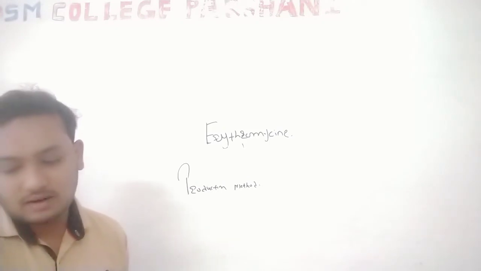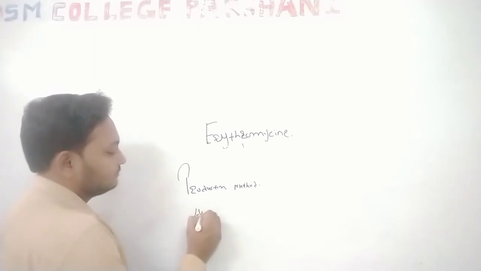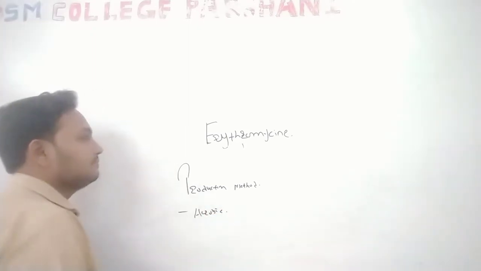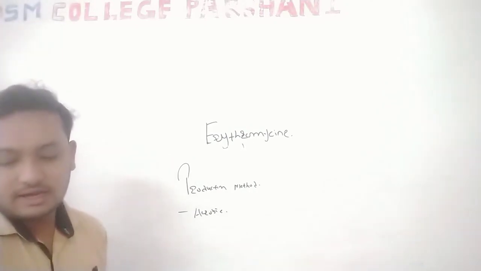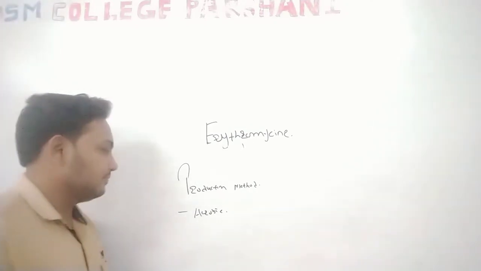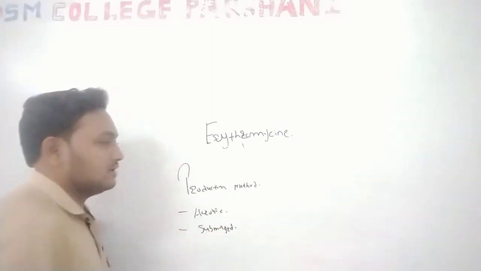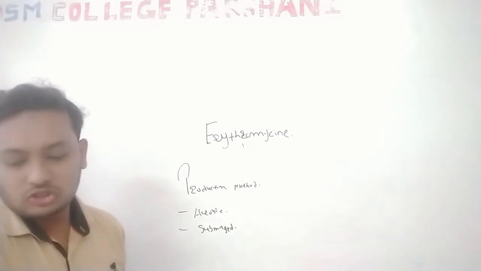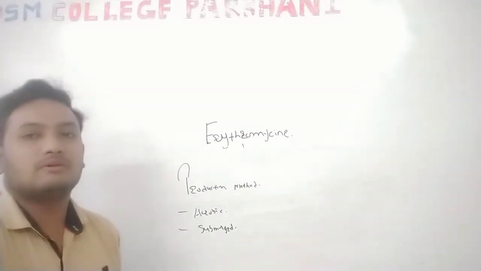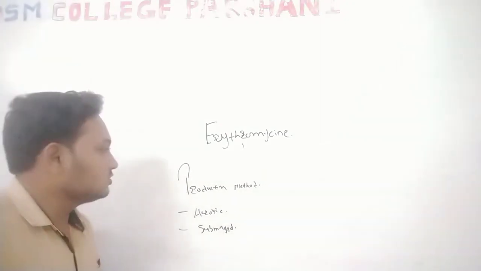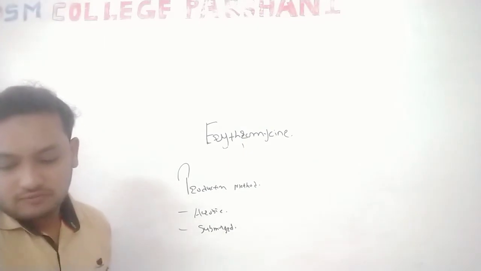The antibiotic is produced in aerobic, submerged fermentation. Aerobic means the strain used for erythromycin production is aerobic in nature. Submerged fermentation is carried out for the production of erythromycin. We know that there are the surface fermentation and the submerged fermentation processes. So in erythromycin production, they are using the submerged fermentation process.